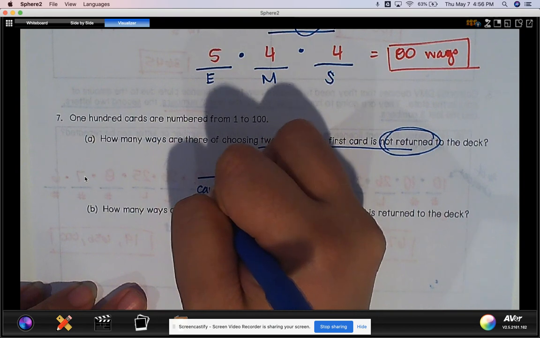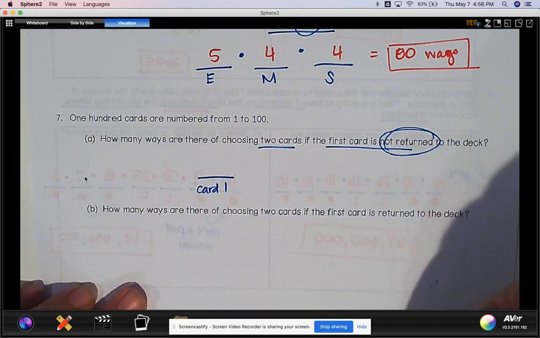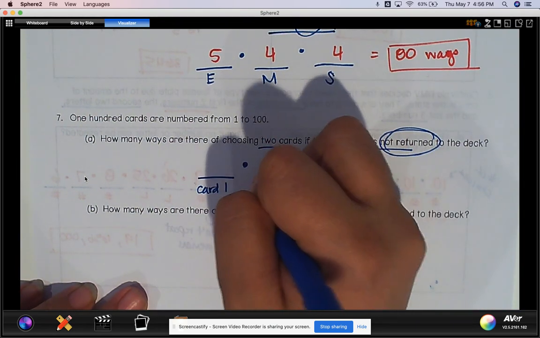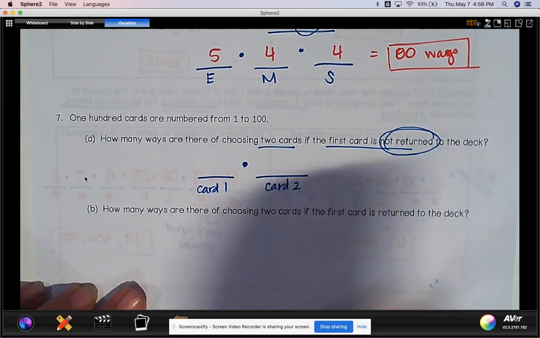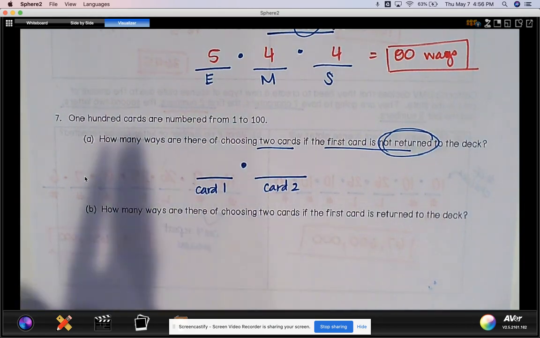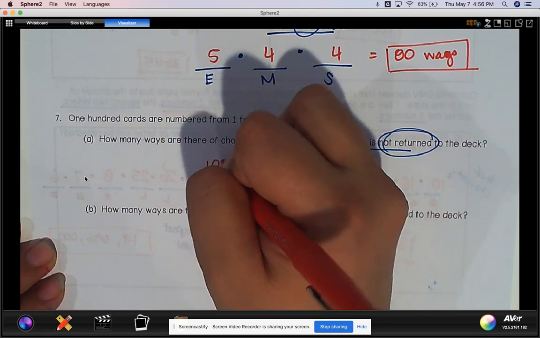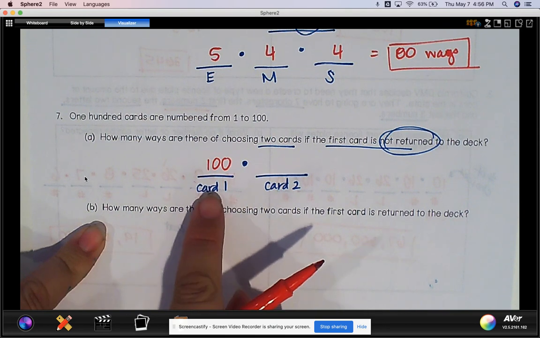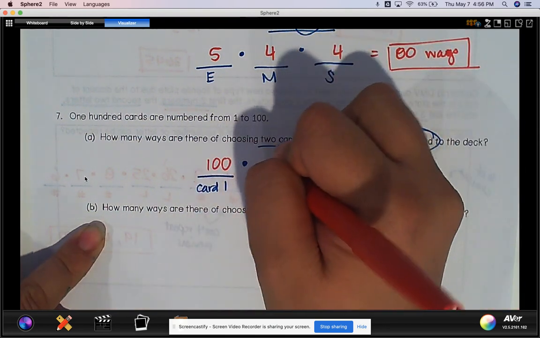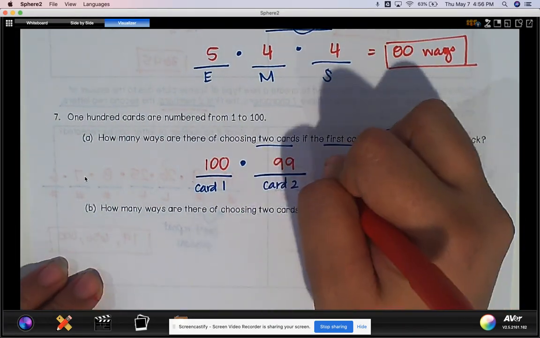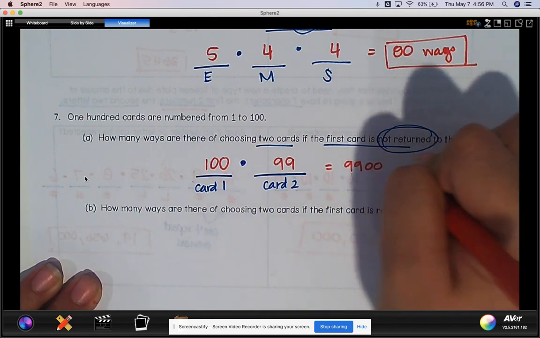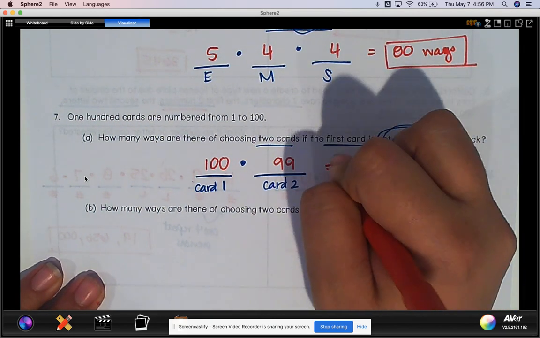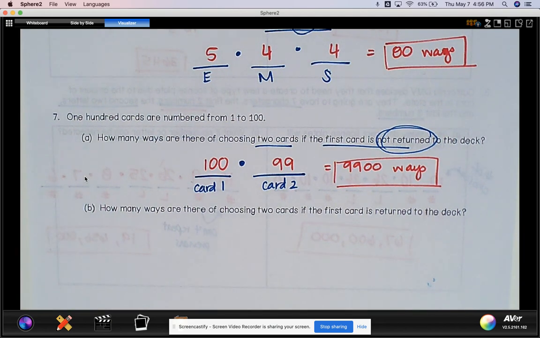I have to select card 1, and then I have to select card 2. For card 1, I have 100 options. But because I keep one of those 100 for my first card, now there's 99. So that means there's 9,900 ways for me to pick 2 cards, assuming that I take one, don't return it, and then grab another one.